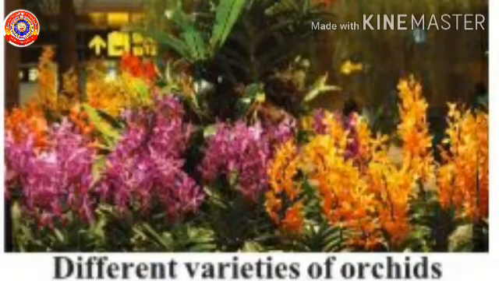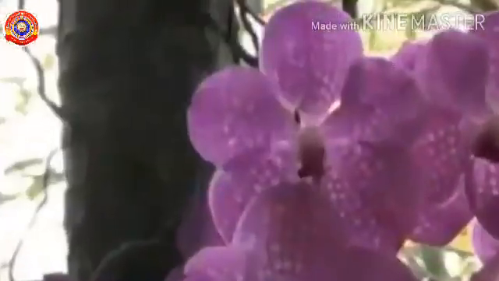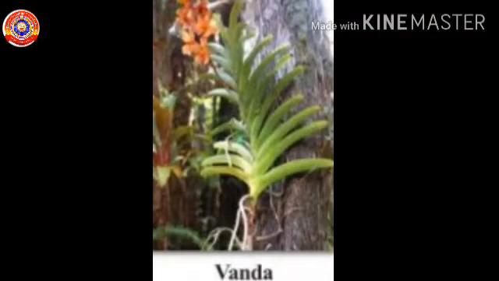Is there anyone who doesn't see orchid plants? Maybe no. Orchids are nurtured in coconut fibers. Vanda is a common type of orchid seen in our locality. Look at the picture. Observe its thick roots. These roots have certain peculiarities.